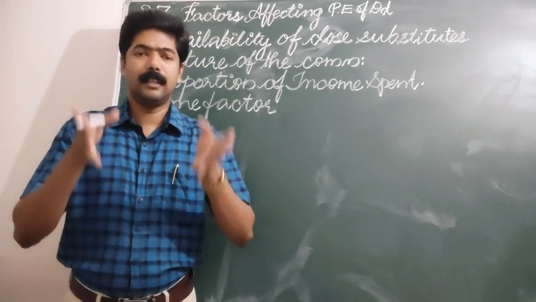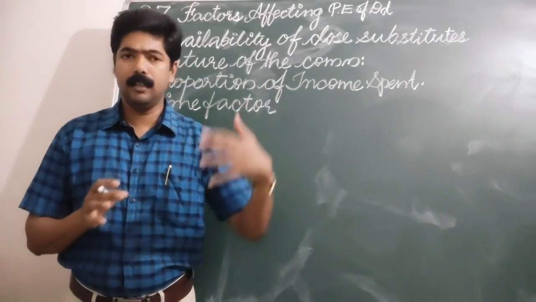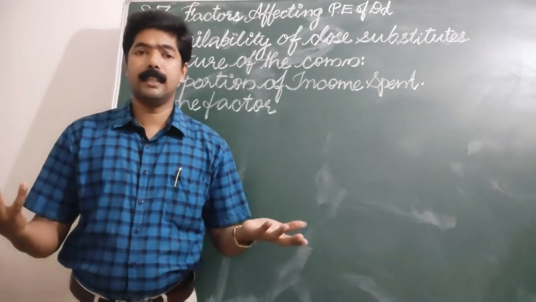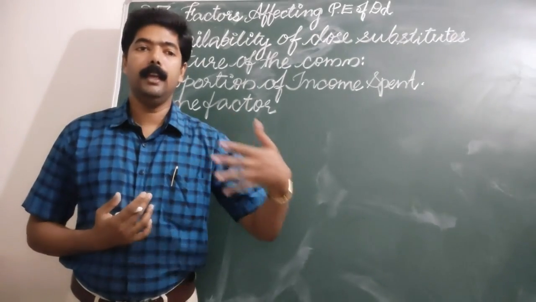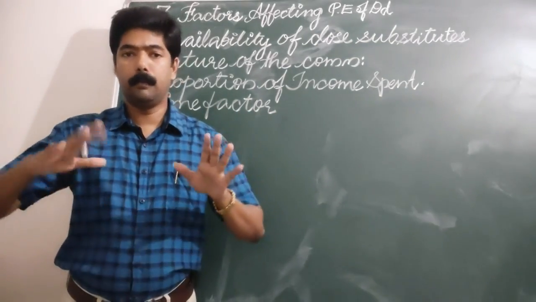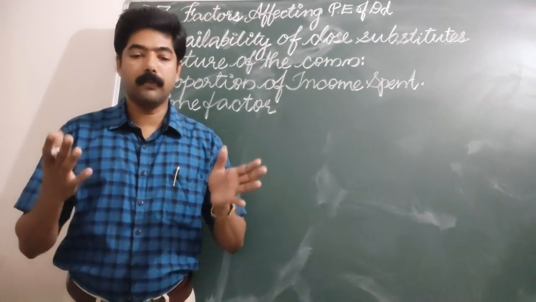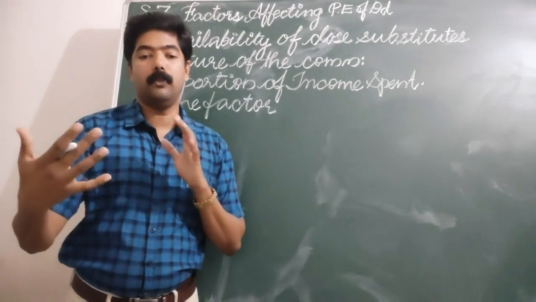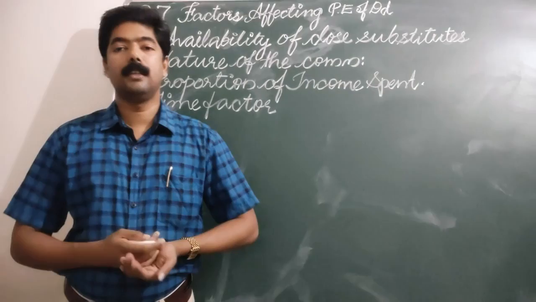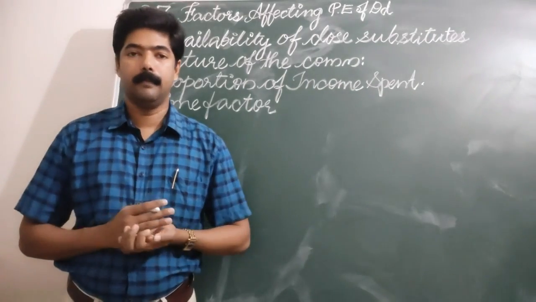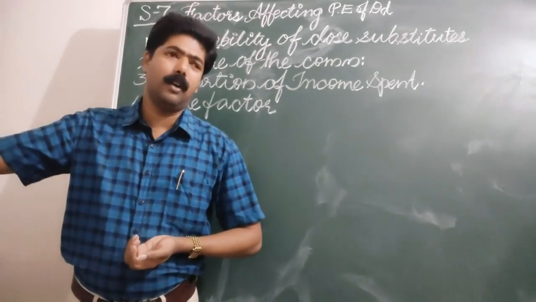So necessities, commodities like necessities, may be inelastic in nature. Commodities other than necessities, comforts and luxuries, are elastic in nature as the consumer can postpone their consumption. And therefore in this way two types, or three types of commodities are affecting the price elasticity of demand.